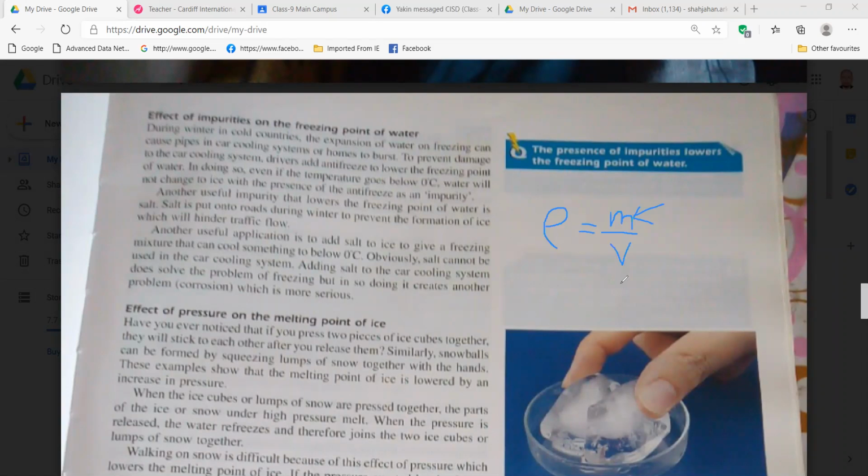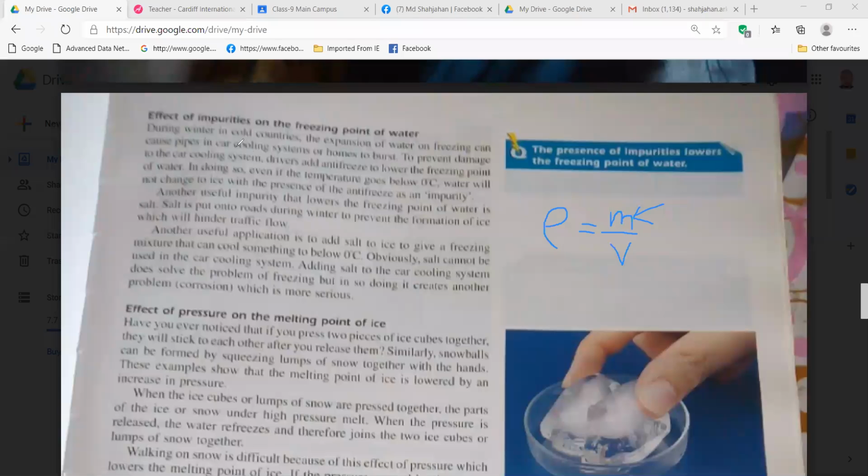Density decreases for ice. Do you understand what I'm saying? If you take ice of the same mass, you'll see the volume is more, that's why the density is less, and that's why ice floats on water.